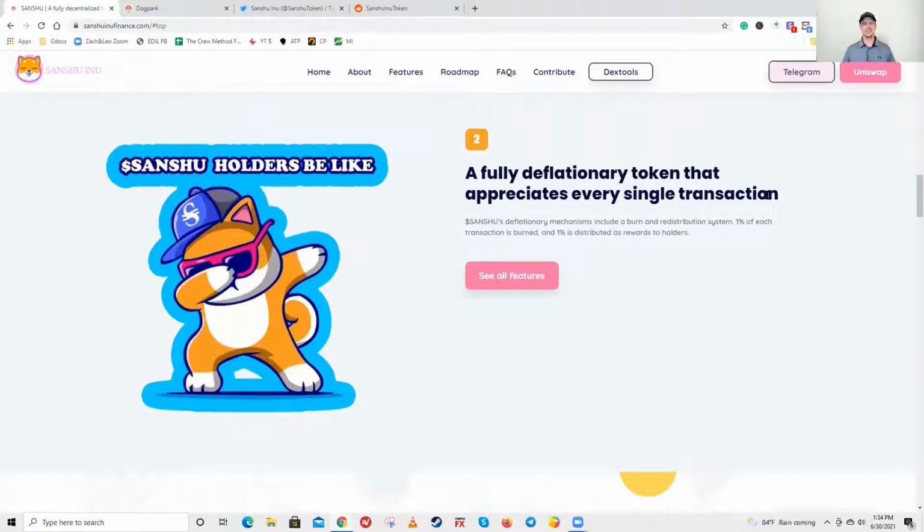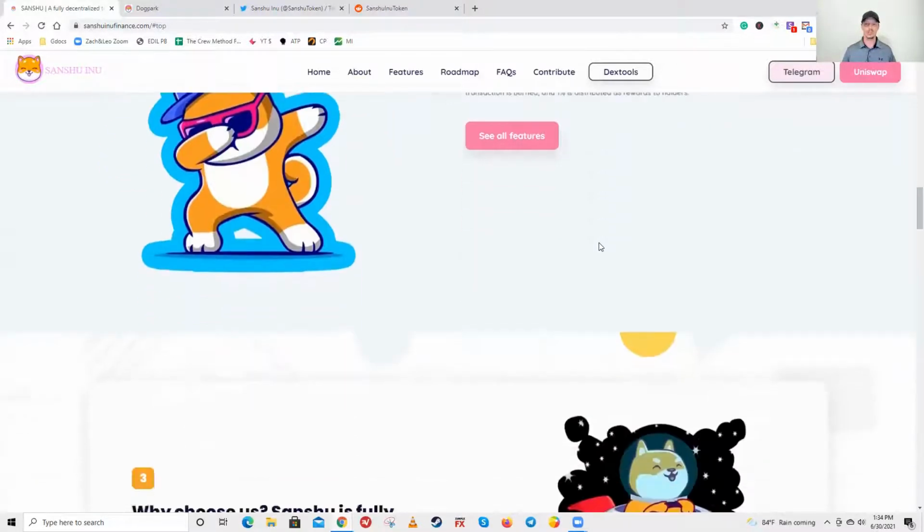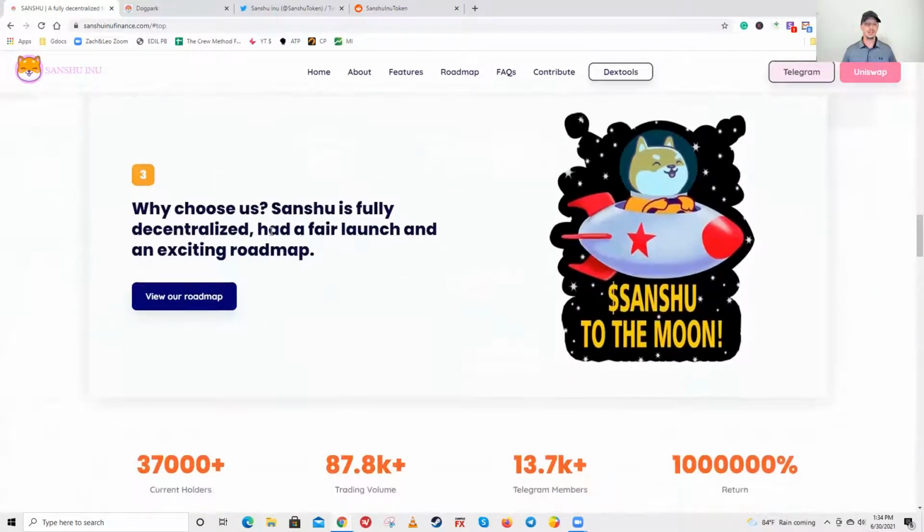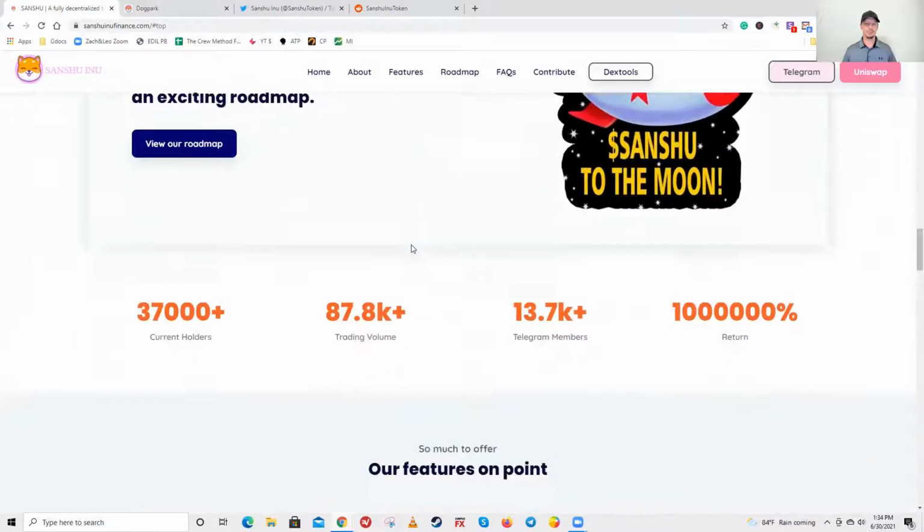Now I love this because this is a lot different than Dogecoin. So Sanshu's deflationary mechanisms include a burn and redistribution system. 1% of each transaction is burned and 1% is distributed as rewards to holders. And then again, fully decentralized, had a fair launch and an exciting roadmap. We're going to get to that.